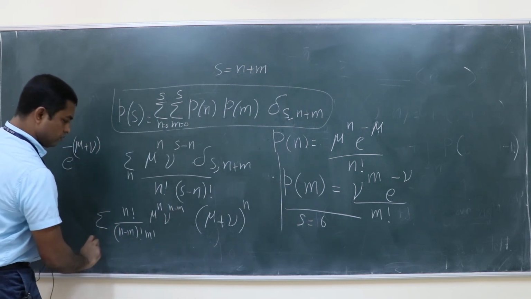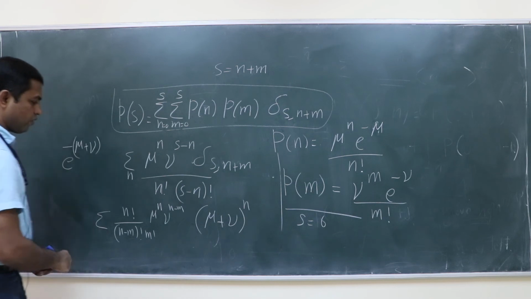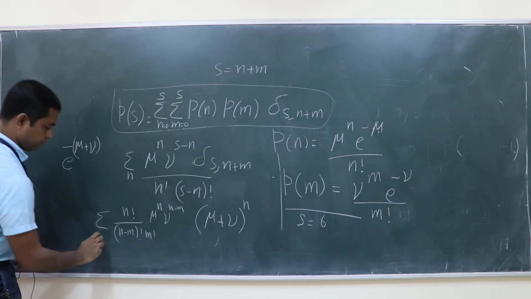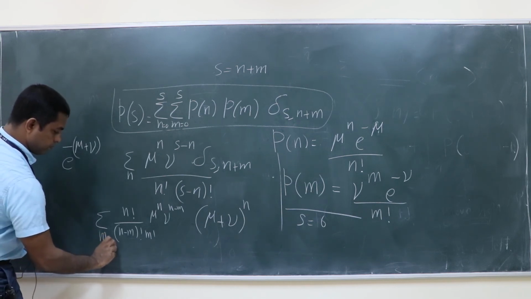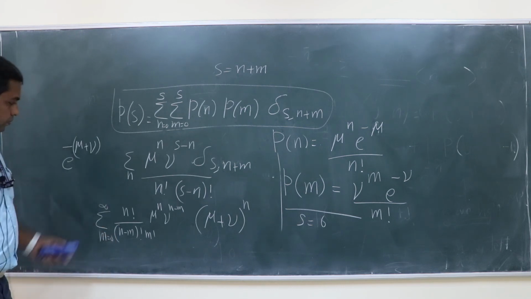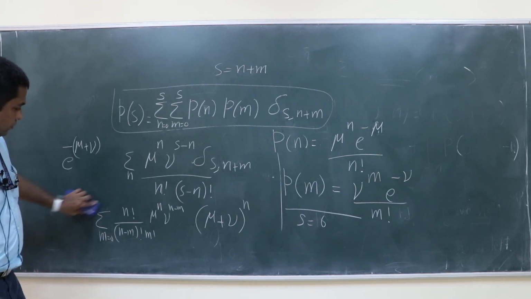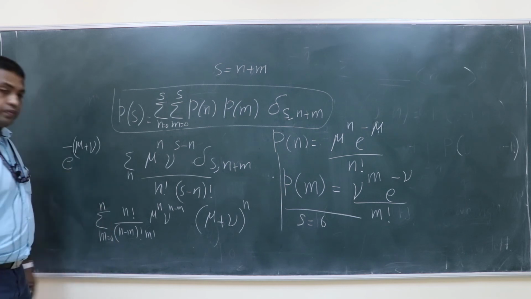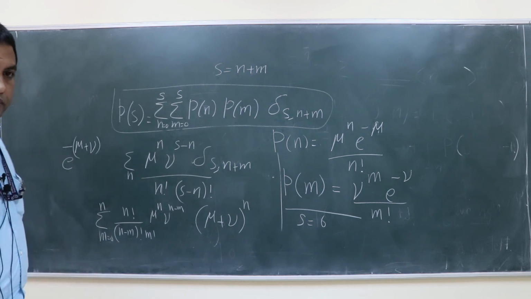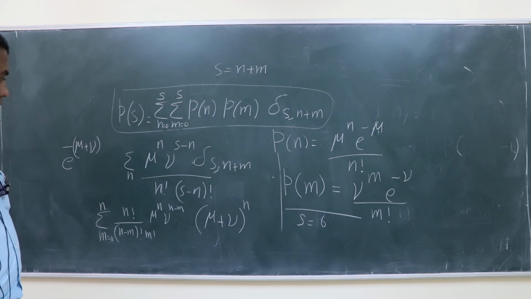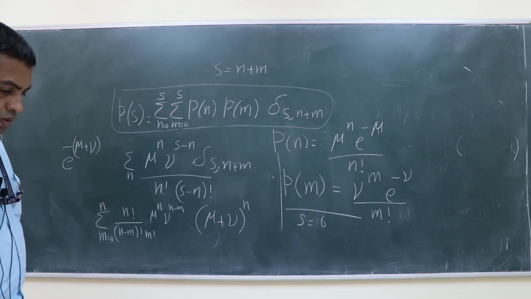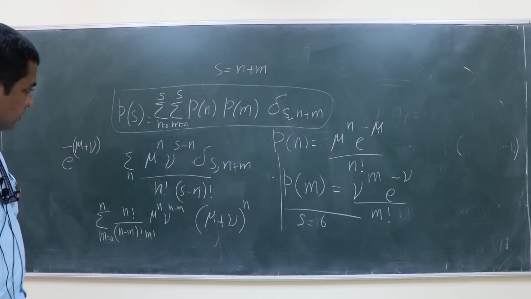Summation over what? m. M is equal to... plus n will remain, sir, delta s.